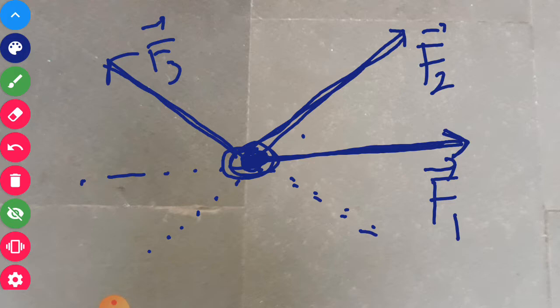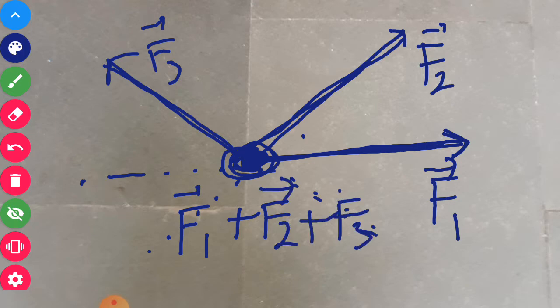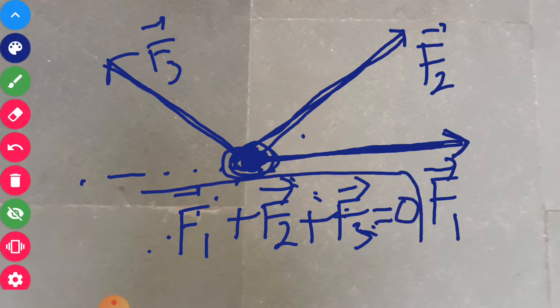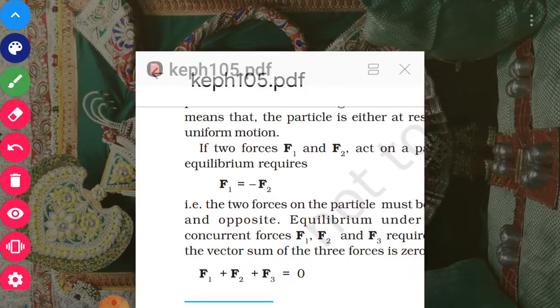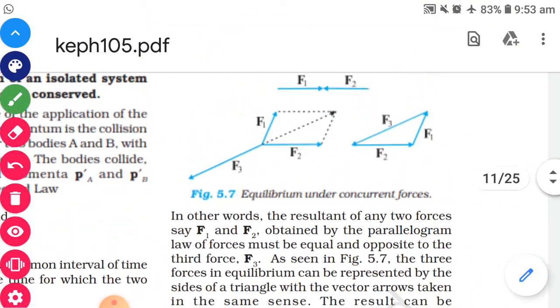If the particle is moving under the effect of these forces, then we can say the particle is not in equilibrium, or the forces are not in equilibrium; a resultant force will be there, with some value in one particular direction. But if F1 plus F2 plus F3, as vectors, not talking about magnitude only but direction too, is 0, then we can say that the forces are in equilibrium and the particle will maintain its state of motion.